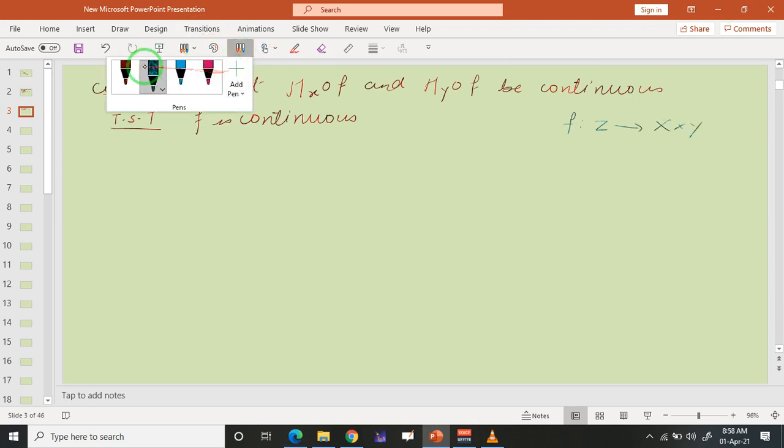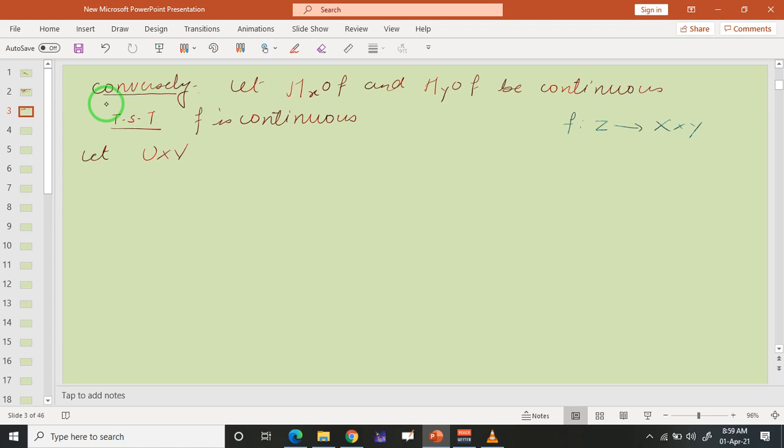And to show that f is continuous, what we have to do is take an open set in the codomain, and show that the inverse image of that open set is open in our domain. Now our codomain has the product topology. So let us take an open set, and an open set in the product topology will be of the form U cross V, where U is open in X and V is open in Y.